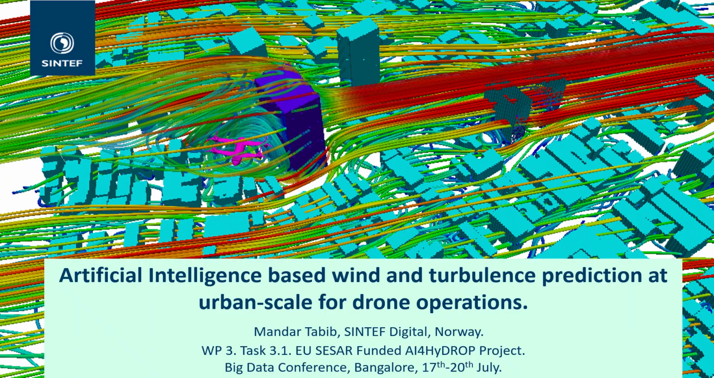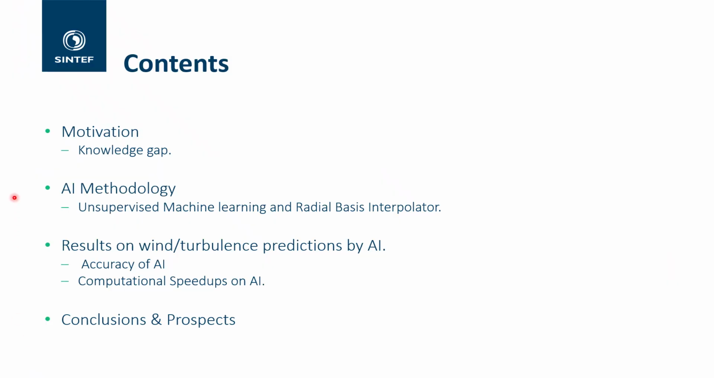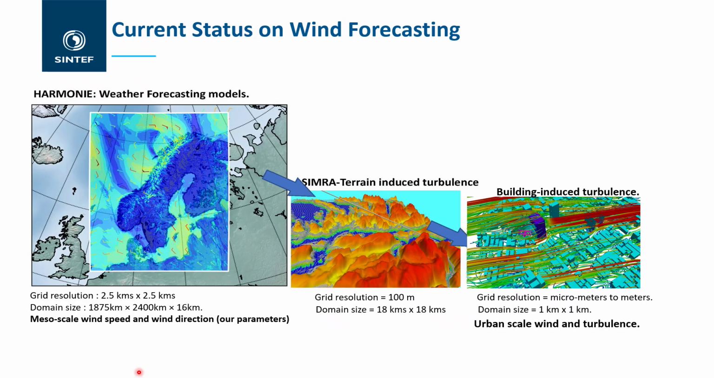Regarding the contents of this presentation, I will be covering the motivations and knowledge gap for this work, the AI methodology, the results on wind and turbulence prediction by AI in terms of accuracy of AI and the computational speedups obtained by using AI, and finally the conclusions regarding the knowledge gap and motivation.